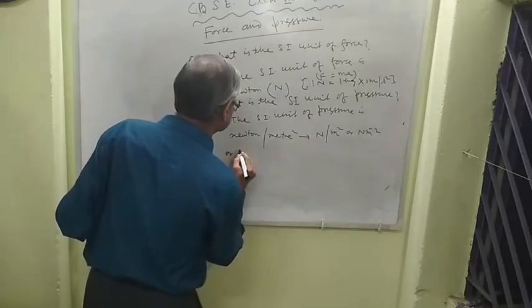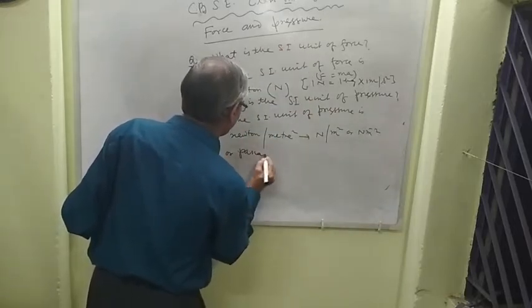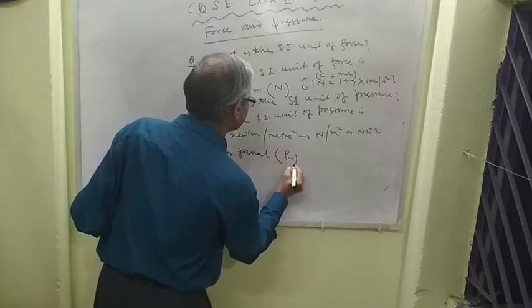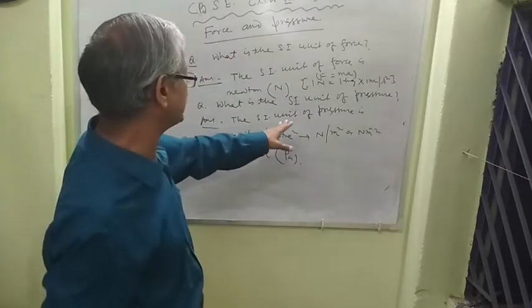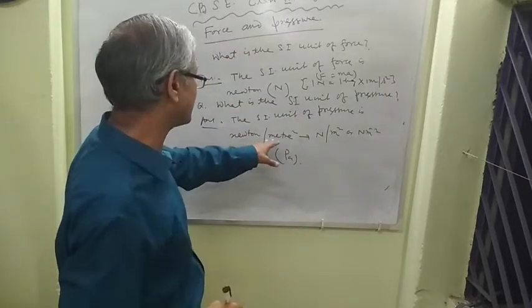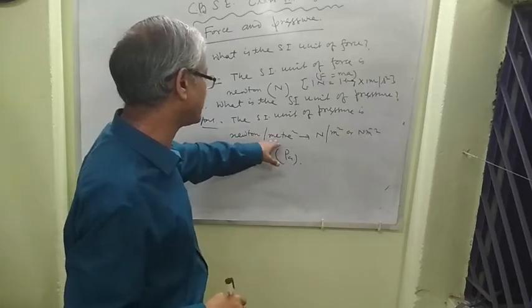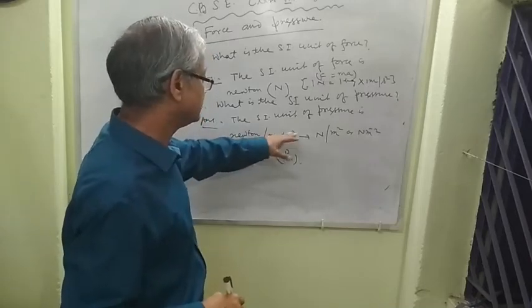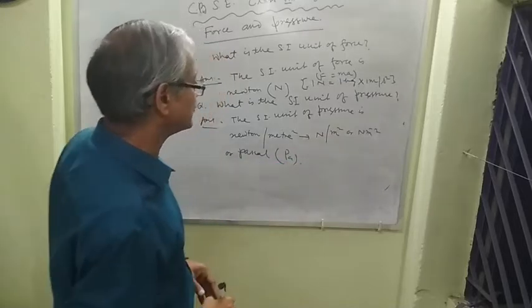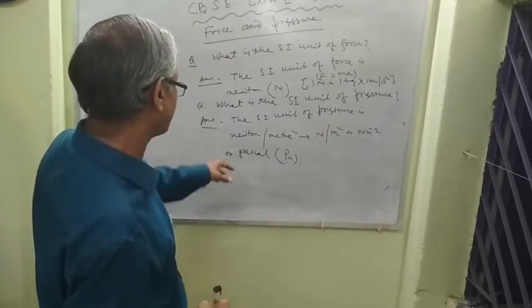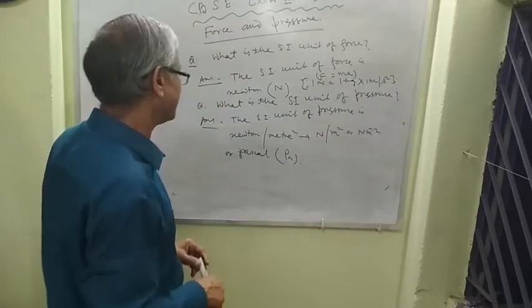It is also called Pascal, written as Pa. The SI unit of pressure is Newton per meter square, that is normal force by area, Newton m to the power minus 2, or Pascal.